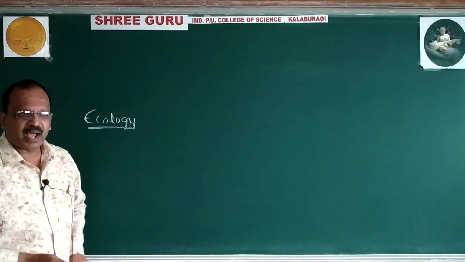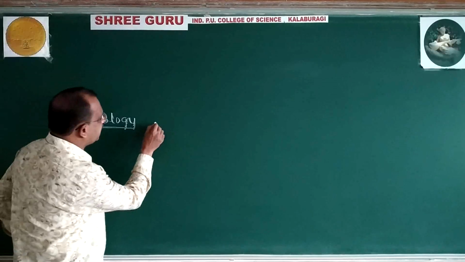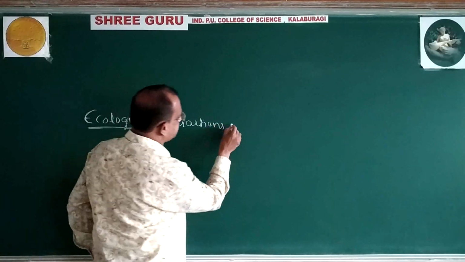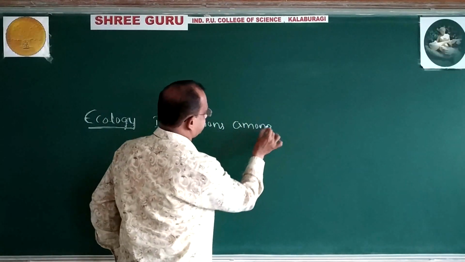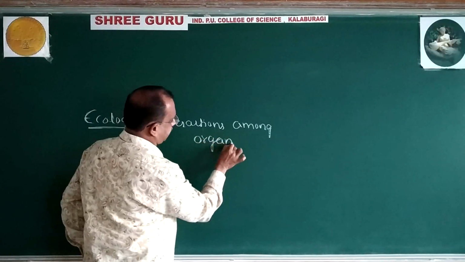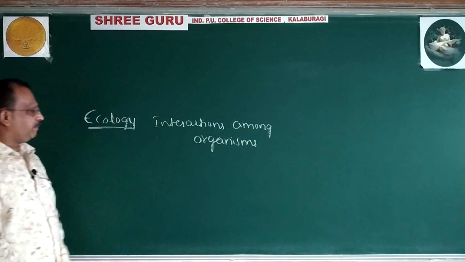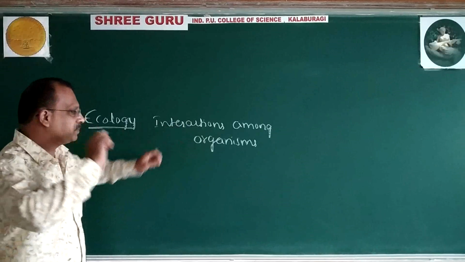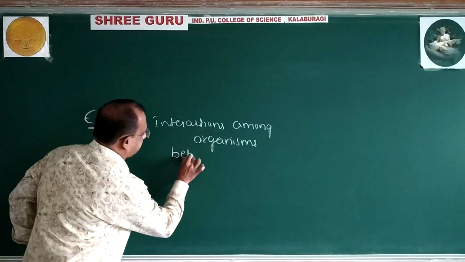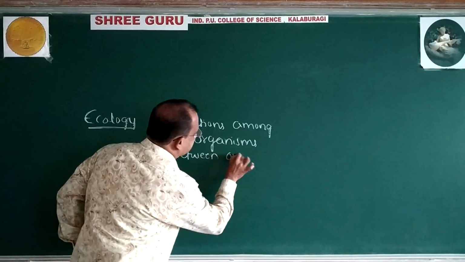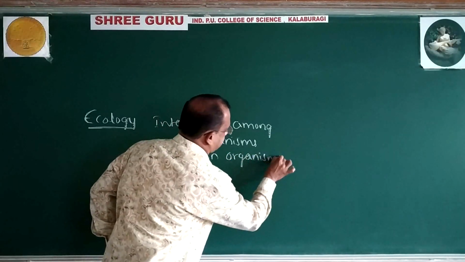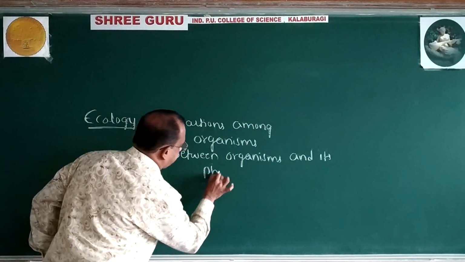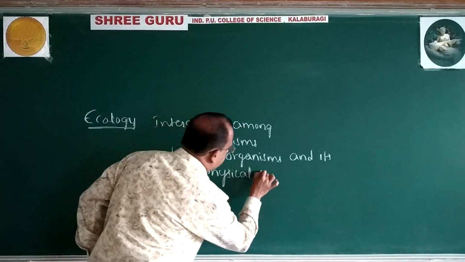Ecology is a branch of biology which deals with the study of interactions among organisms and between organisms and their physical environment.